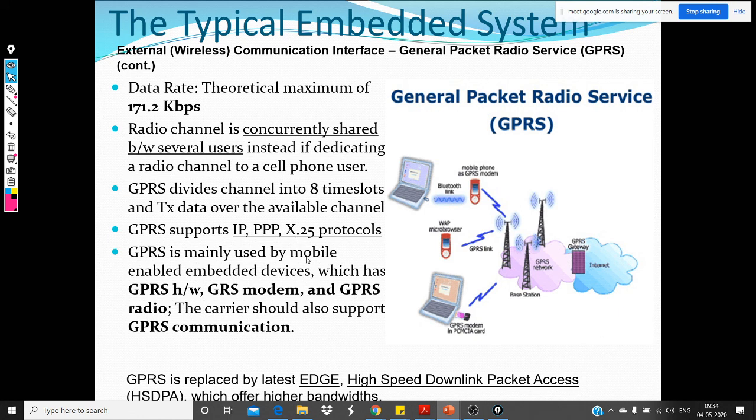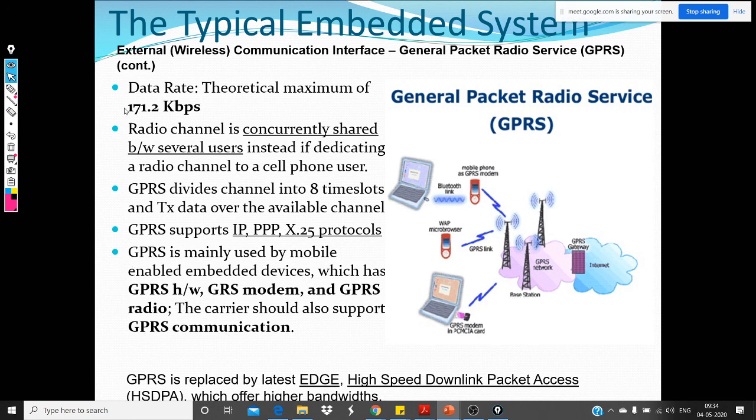It's mainly used by mobile and embedded devices, which must have GPRS hardware. There must be a GPRS modem and a GPRS radio. These are the hardware aspects of it. In addition to this, you should also have a carrier. From the base station you need to have the carrier signal to do the communication. So these are the essential things for you to have GPRS communication.